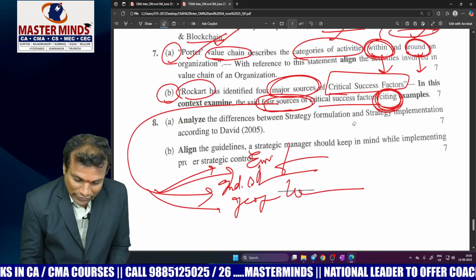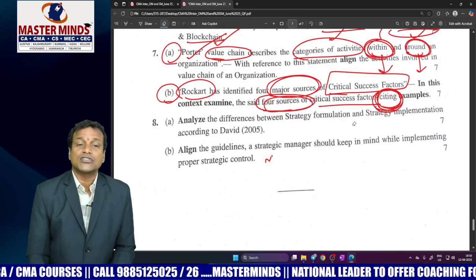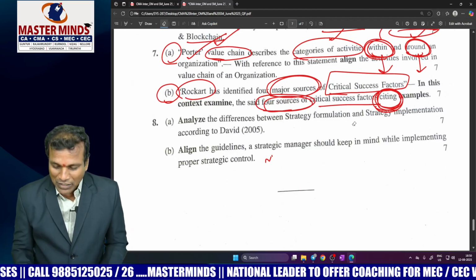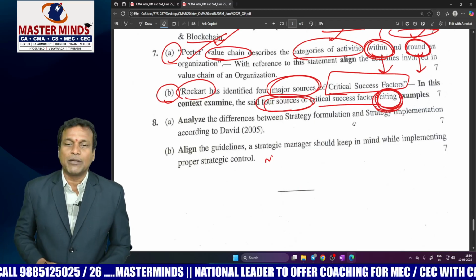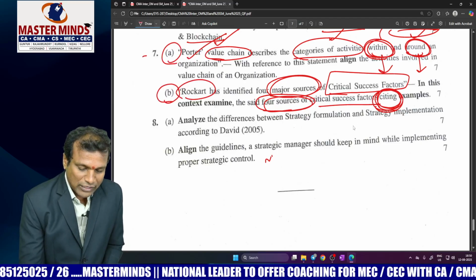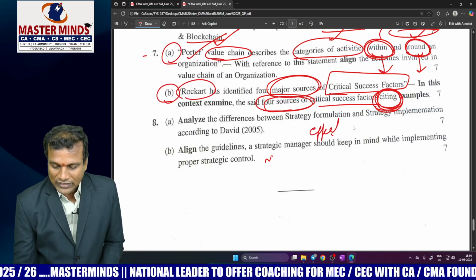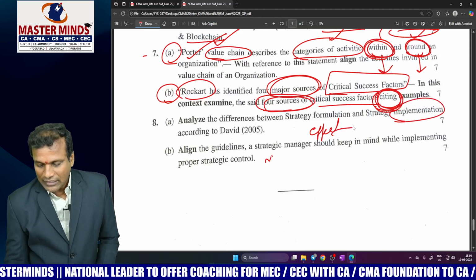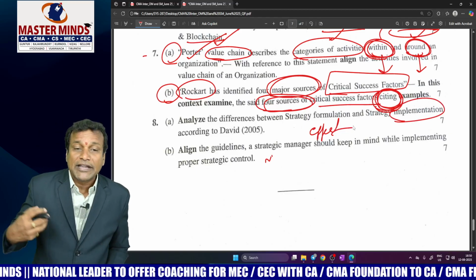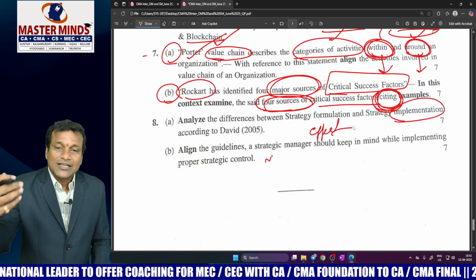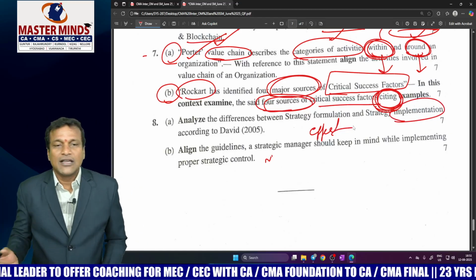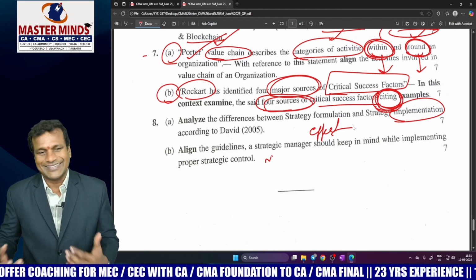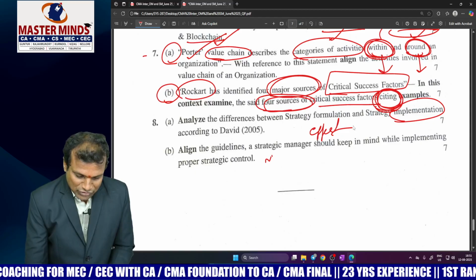Now please move to the last descriptive question, question number 8A, which is of course a straightforward question. Differences between formulation and implementation. With respect to formulation, you have to use the word effectiveness. The word effectiveness is used from formulation viewpoint. The word efficiency is used from the implementation viewpoint. Likewise, you have to write some 5 to 6 points as the differences between formulation and implementation according to philosopher called David.